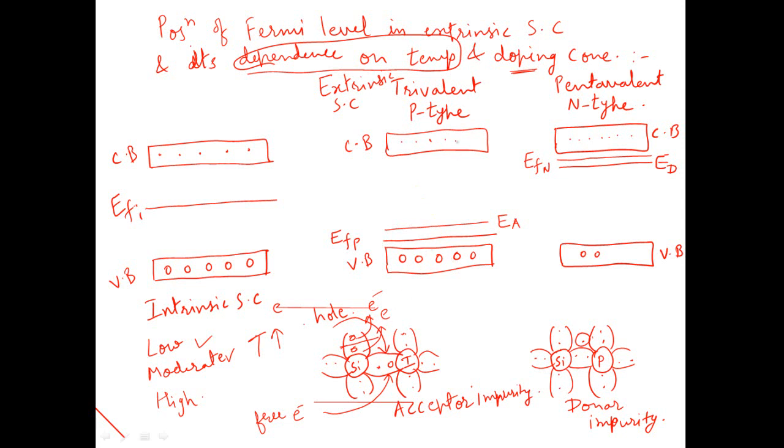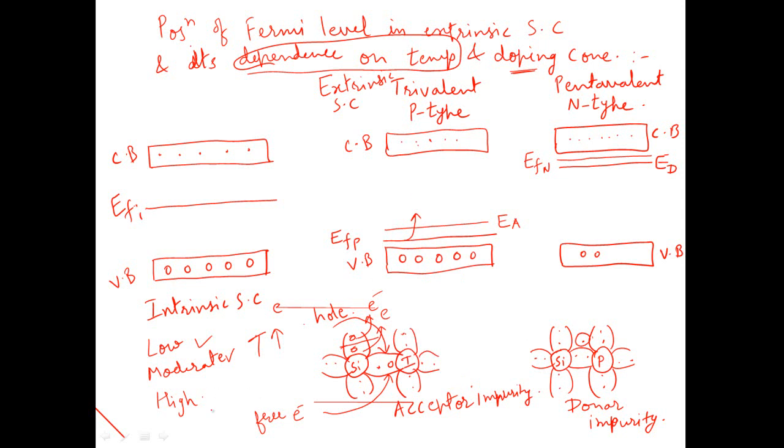So if the number of electrons in the conduction band increases due to this increase in temperature, then the Fermi level for p-type semiconductor will start shifting in the upward direction. So the position of Fermi level for p-type semiconductor will start shifting in the upward direction.